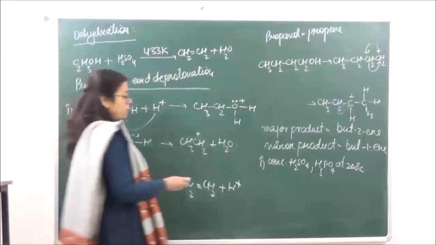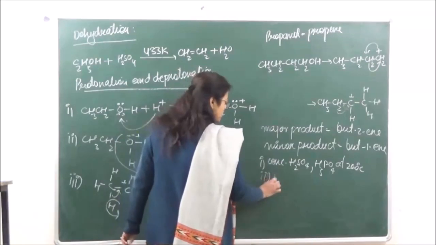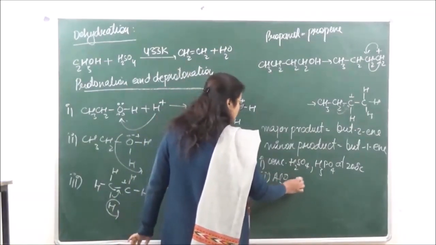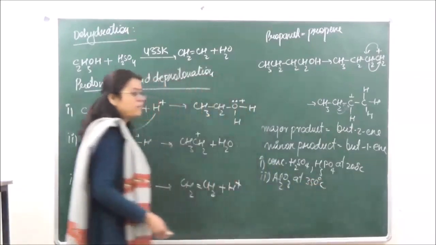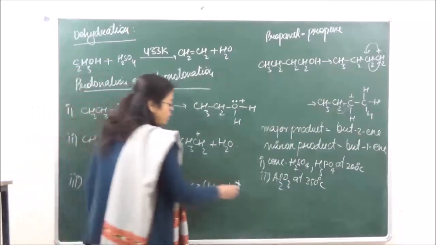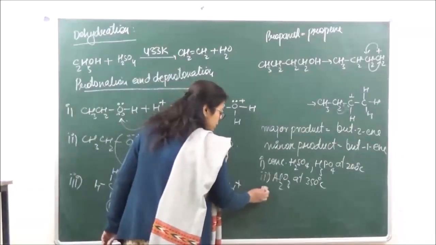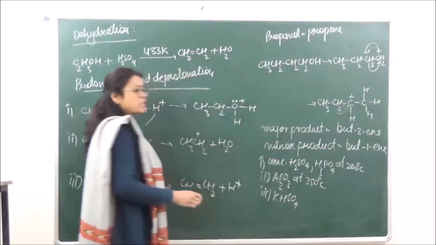Then we can use alumina at 350 degrees centigrade, or we can take KHSO4, potassium hydrogen sulfate.